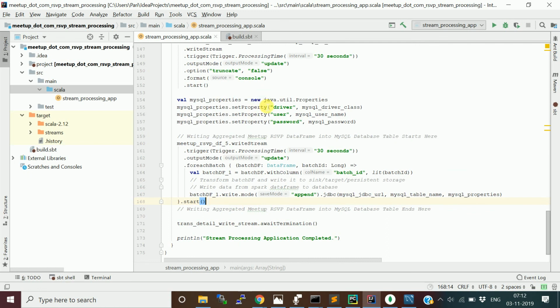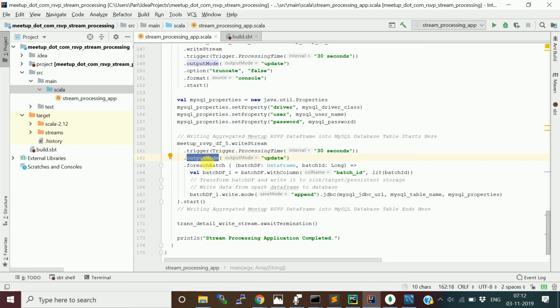What you need is the driver class for MySQL and the user ID and password. You prepare this property object with these 3 values, and in the write data frame, it's the write stream. In the write stream, set the batch interval or the trigger interval, and the output mode as update, because we want to get all this new data, the updated data and appended data.